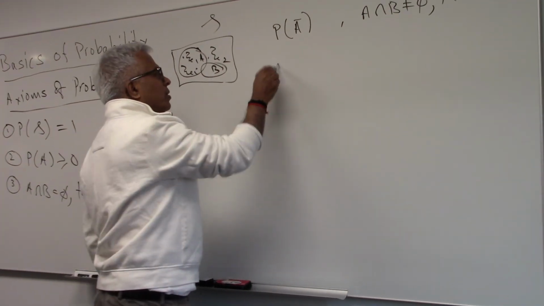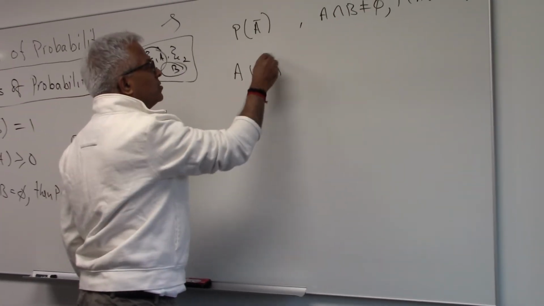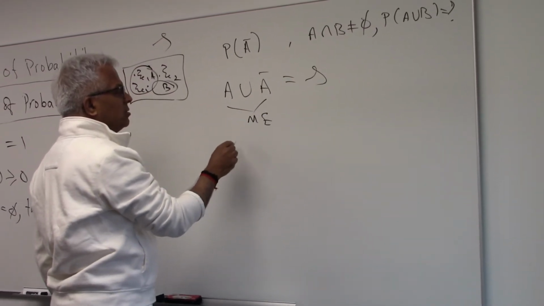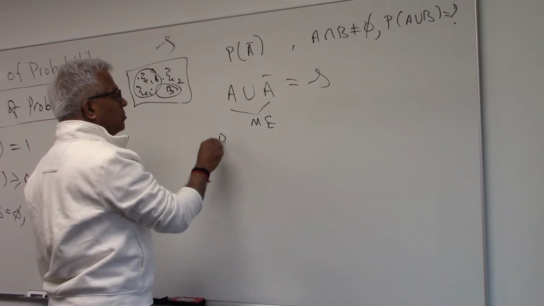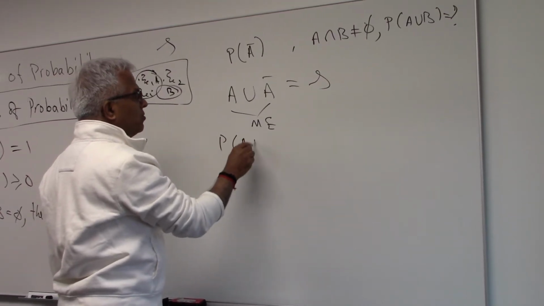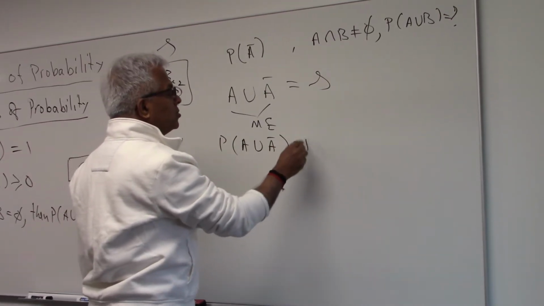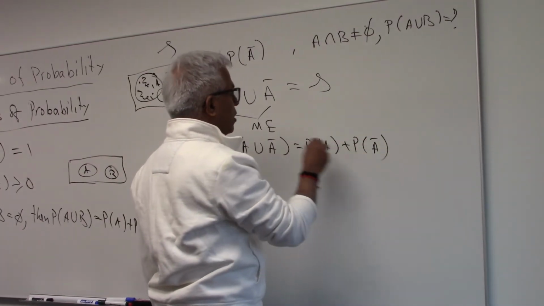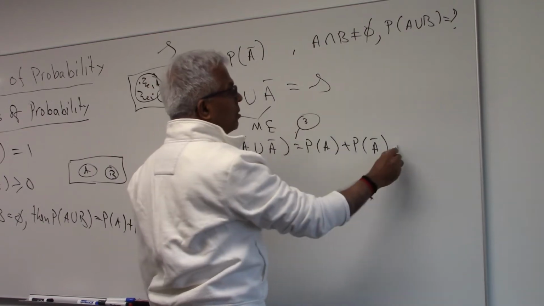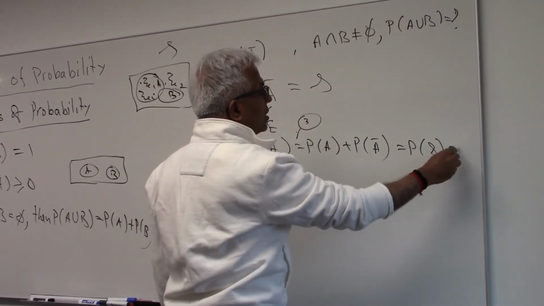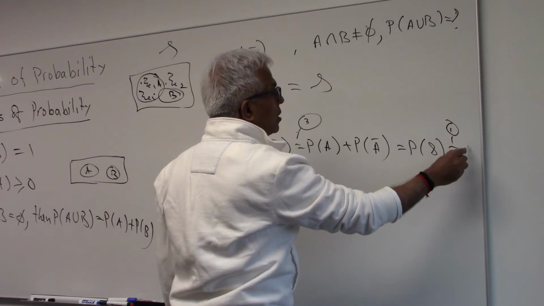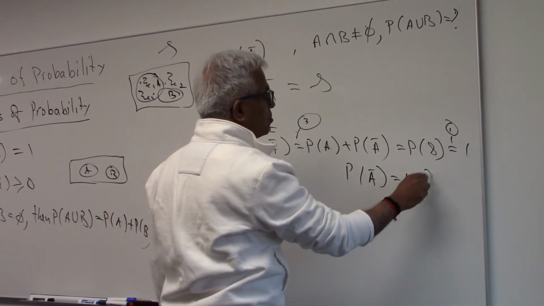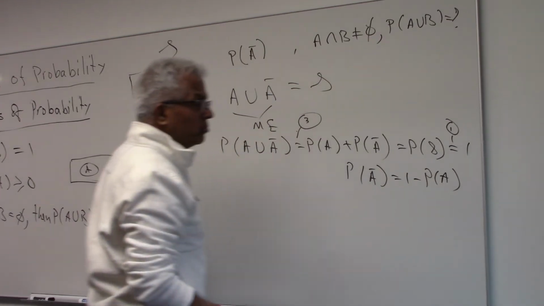Probability of A union A bar is the whole set, but A and A bar are mutually exclusive. So using axiom number 3, we get probability of A union A bar is PA plus PA bar. This is equal to probability of S, and from axiom number 1, this is 1. So you get PA bar is 1 minus PA. This is what I mean by a proof.